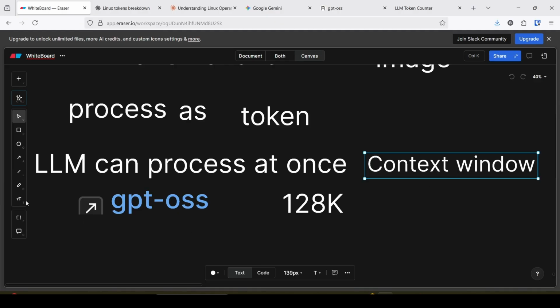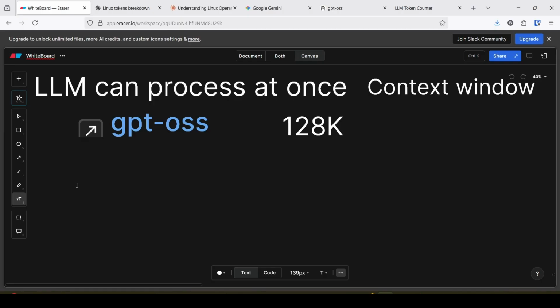It is always recommended to ask queries within the limit of the context window. If it goes beyond the context window, you should create a new chat.